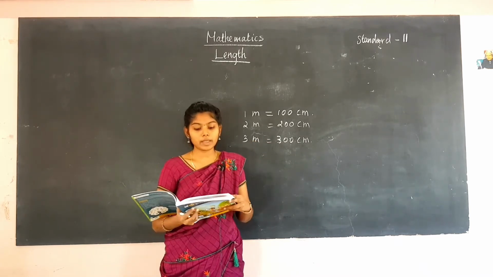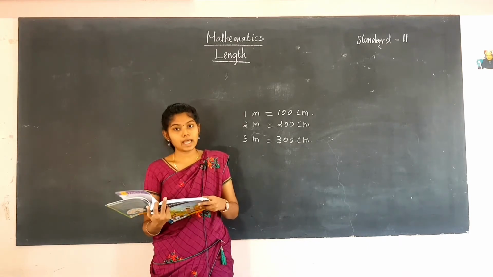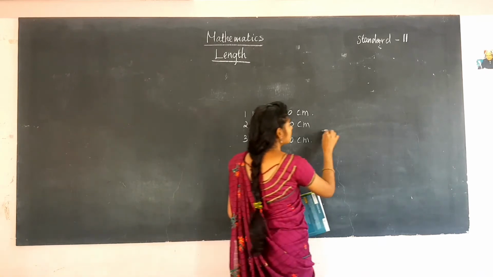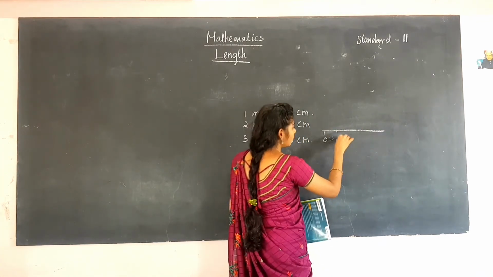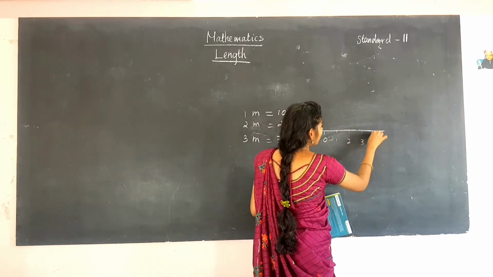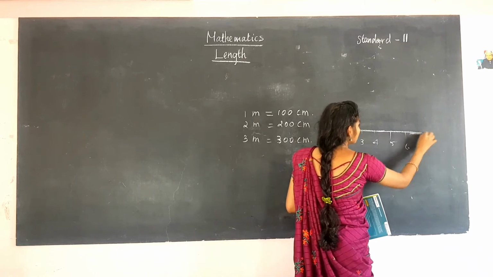The other end of the pencil lies at number 7 of the ruler. So, the other end is at 7. This is the ruler, this is the starting point which is at 0, and there will be 1, 2, 3, 4, 5, 6, 7.